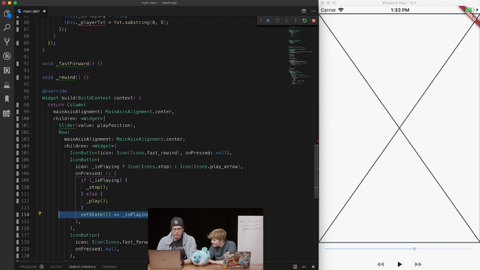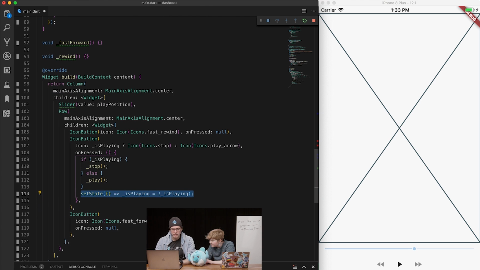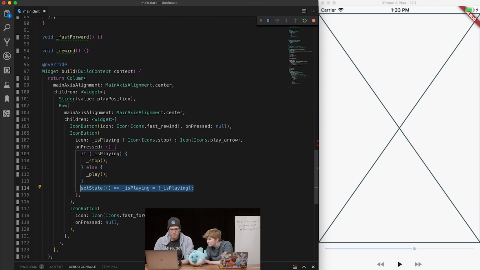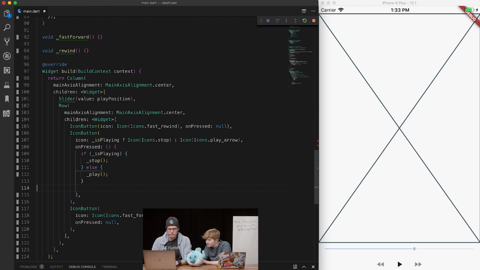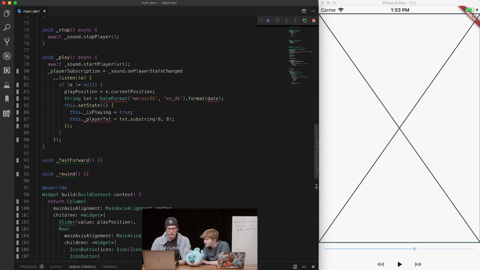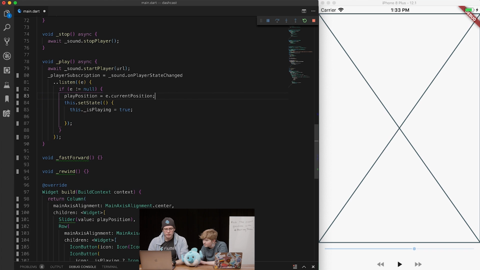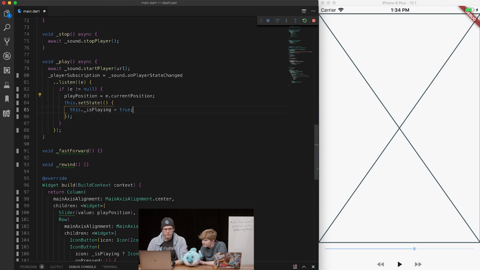Okay, so we can just... but we need to make sure when we stop, we'll have to reset that, because this is only in play. But that's fine, because we're still calling stop. So let's not do any of that anymore. There we go. And so up here, we're not going to worry about this for the time being, and we don't really need to do this. Cool. So there we go.